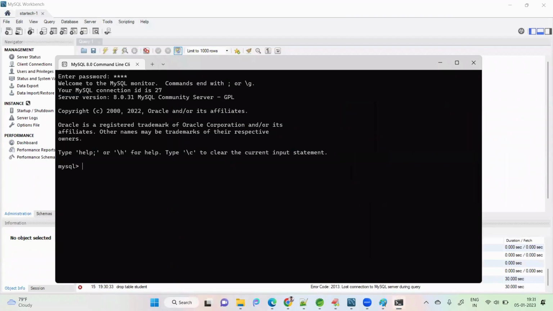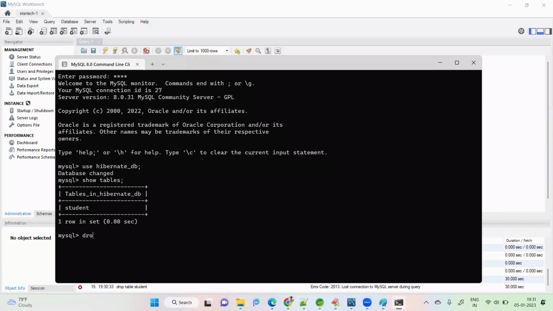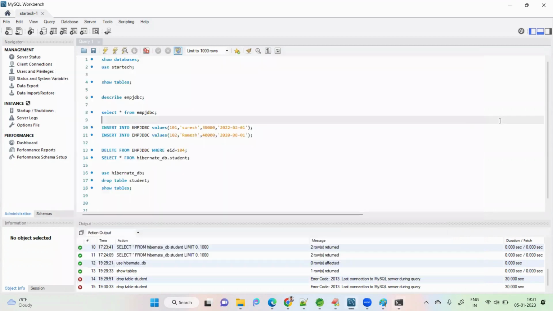Root, use hibernate underscore DB. Okay, so tables. Drop table. It's all taking more time. It's okay, fine. Instead of waiting, we'll continue.